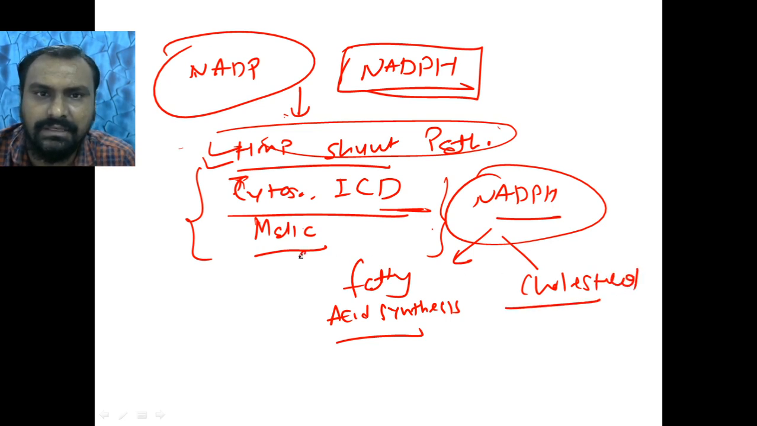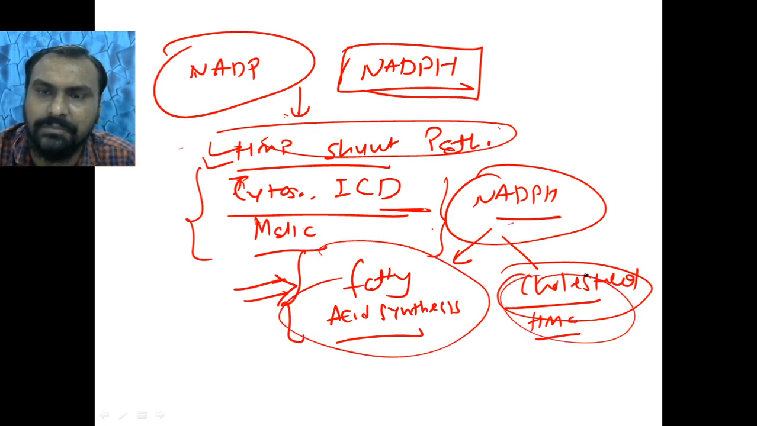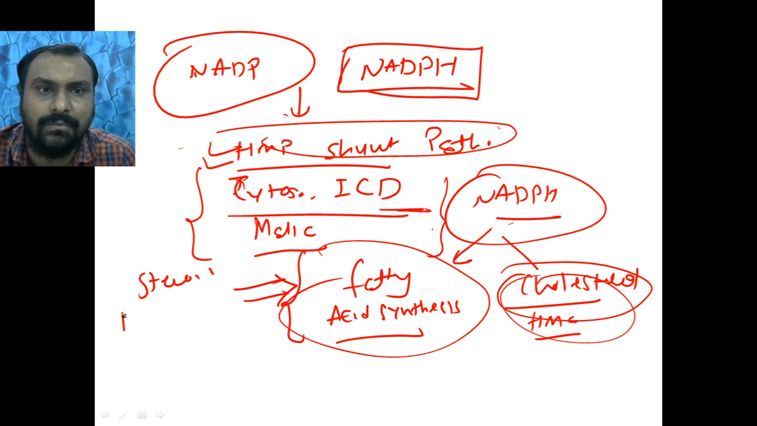Okay, so you have seen that fatty acid synthesis requires NADPH for the reduction reaction, and also in cholesterol synthesis, the HMG-CoA reductase enzyme, HMG-CoA to mevalonate, requires NADPH. These two important products are formed using NADPH. Also NADPH is very important for steroid synthesis.